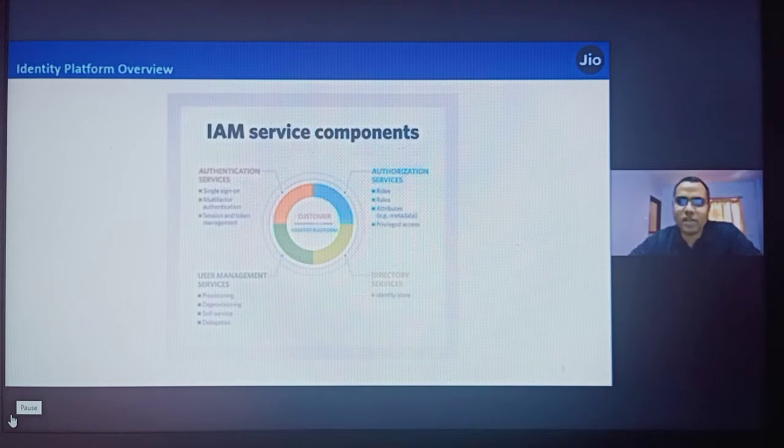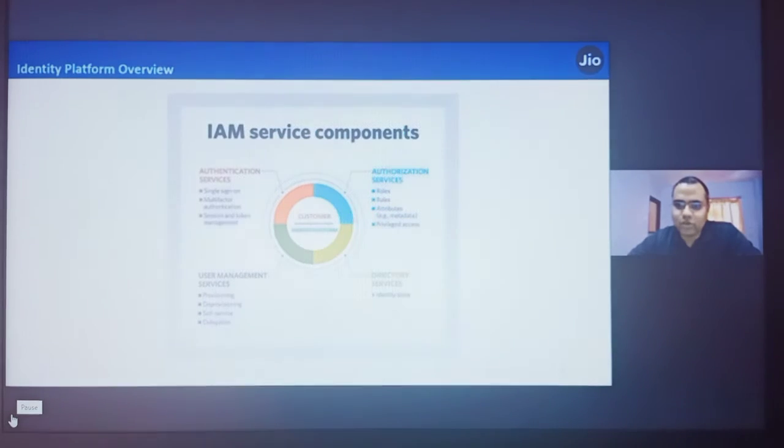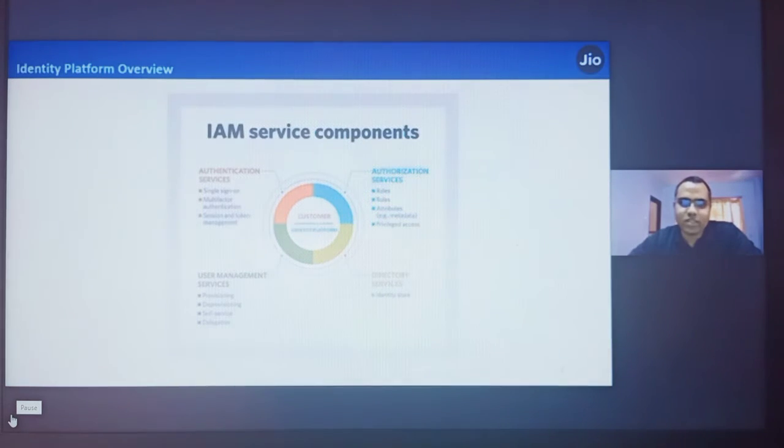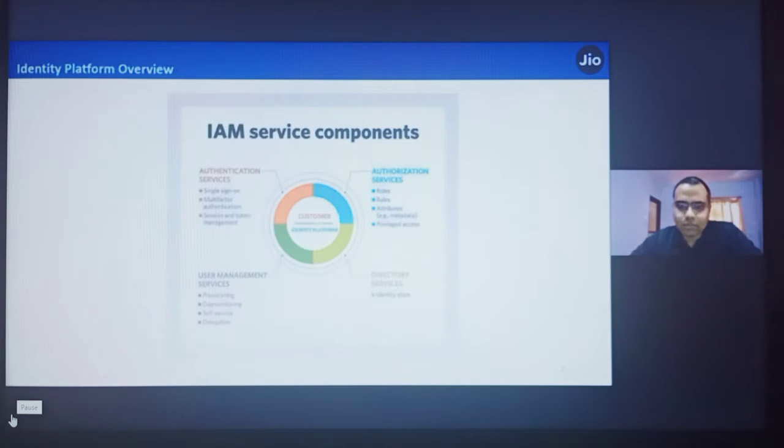These APIs are consumed by mostly all of the Geo applications. You are also aware that the various applications you are working on use IDAM services. I'm not explaining much about these services because this tech talk is regarding the other part, so I'm just giving a brief overview of the IDAM platform services.